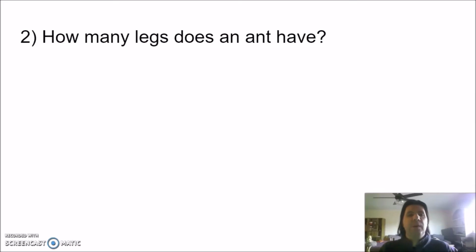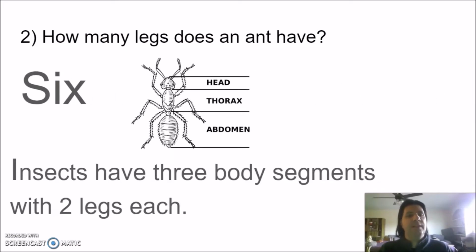Number 2. How many legs does an ant have? Our answer is 6. An ant is an insect, and all insects have 3 different parts of their body: the head, the thorax, and the abdomen, and each of those parts has 2 legs each. So no matter if it's a bee, a beetle, a grasshopper, or an ant, they have 6 legs.